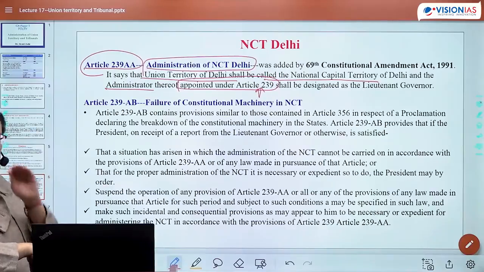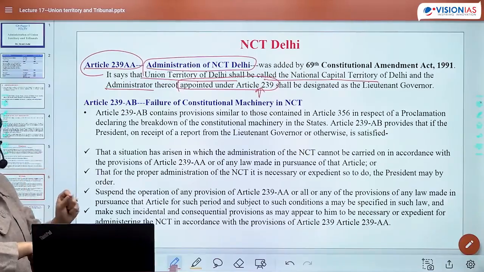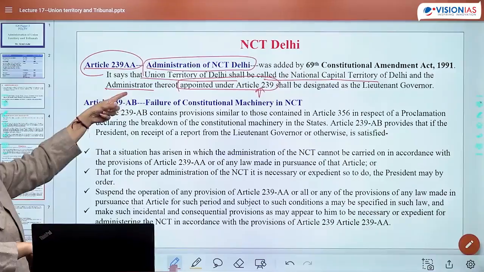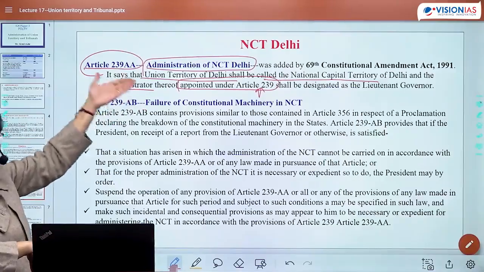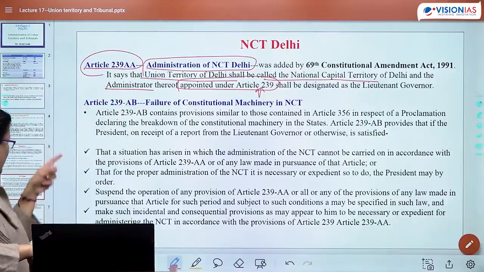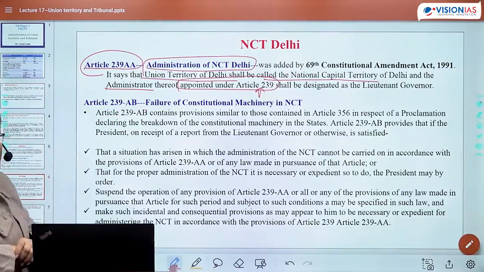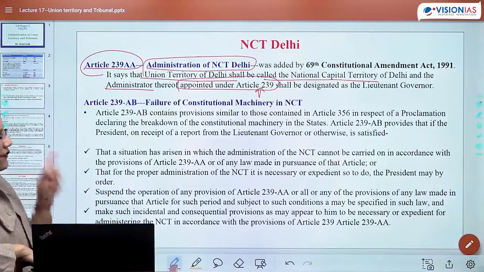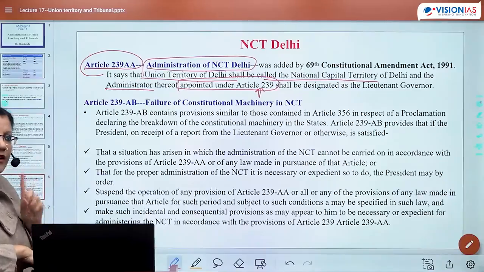There is a difference, though it is not mentioned anywhere what the difference is. The difference is that NCT has been given a different status. Afterwards, once we are done with the entire NCT and Puducherry, I will tell you what the difference is between Puducherry and NCT Delhi.